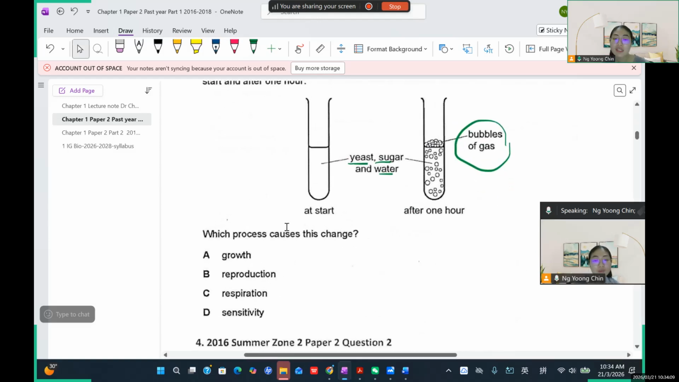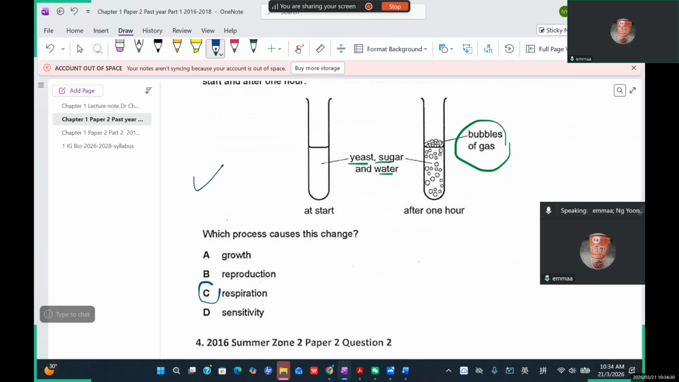So what is the process about this one? Is it growth, reproduction, respiration, or sensitivity? Which one? Maybe you can think. C. Yeah, well done. Why do you think it's respiration?